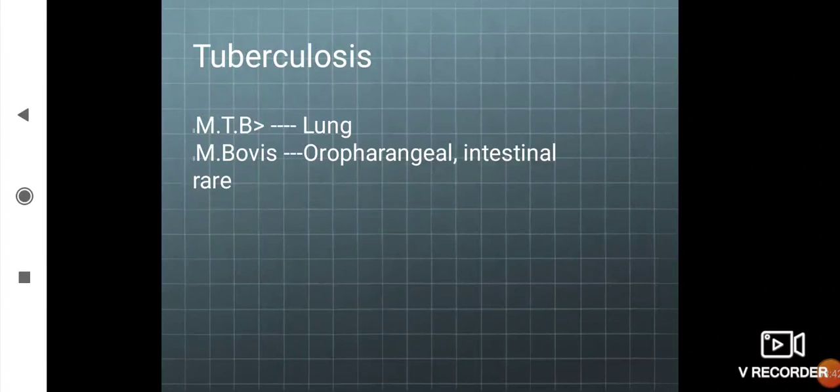skin and conjunctiva. Previously, when unpasteurized milk was utilized, at that time M. bovis was also a causative organism which is responsible for intestinal tuberculosis. Nowadays, due to pasteurization of the milk, the incidence of Mycobacterium bovis or bovine tuberculosis has decreased.